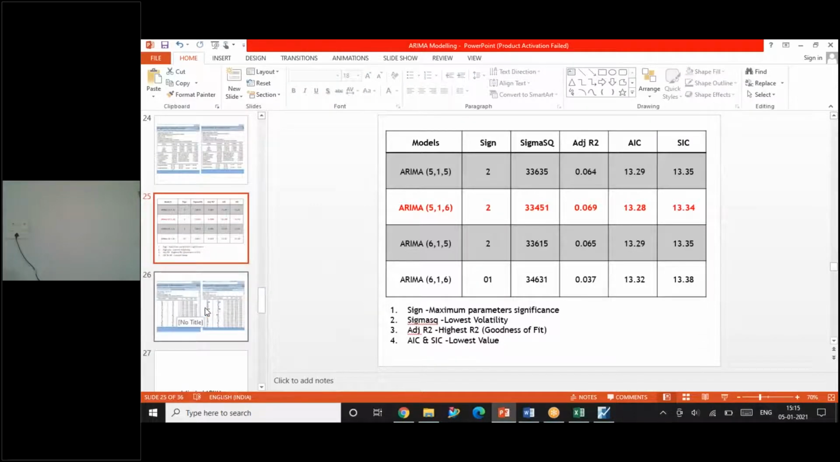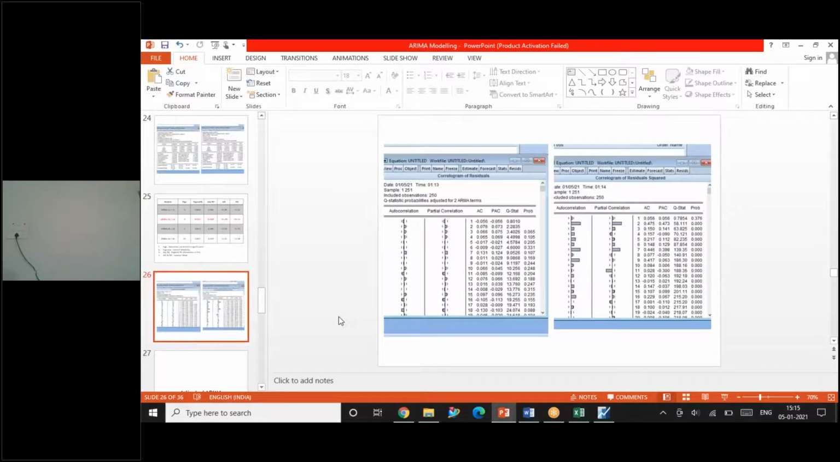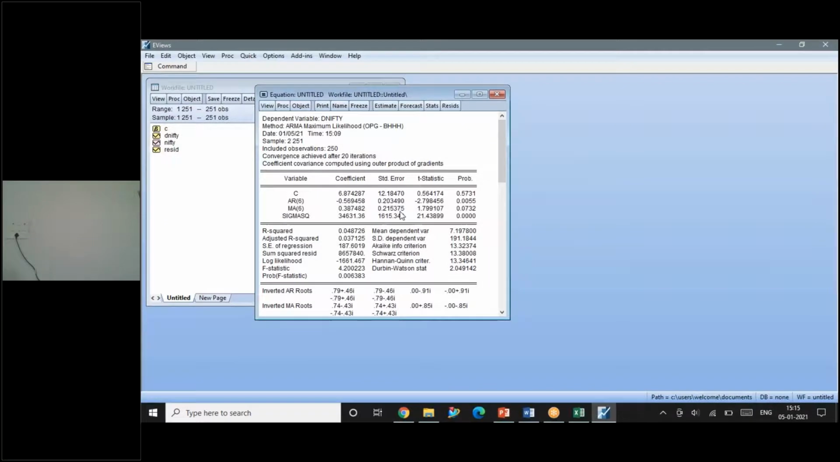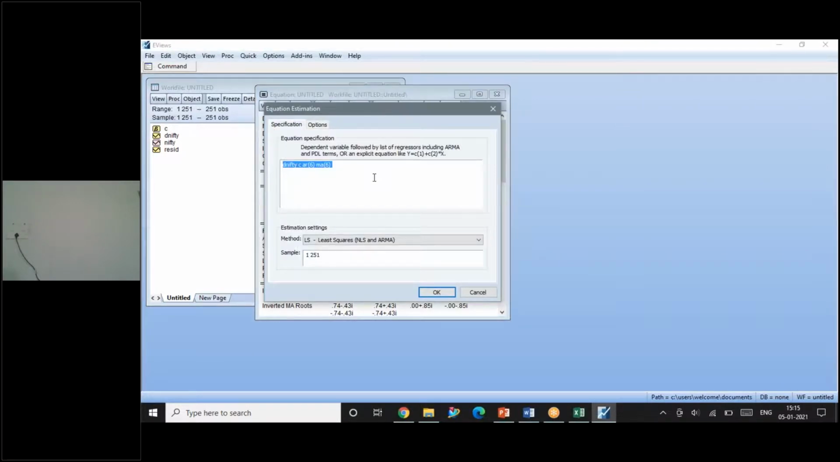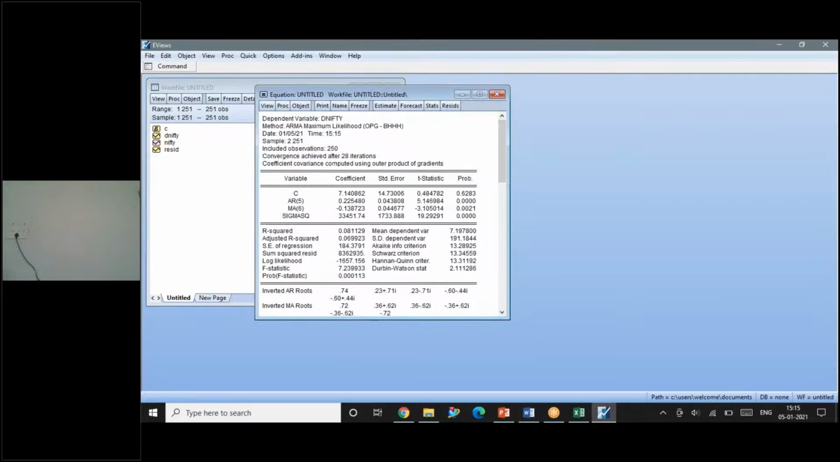As a result of the identification, I run that result in the equation. See here, earlier I did this. Now I have identified that the model 5,6 is significant. Okay, go back to the equation. Right here, write the equation here. So I have to give AR5. The model which had AR5 and MA6 was a better model for prediction. MA6, give okay. The output is here.